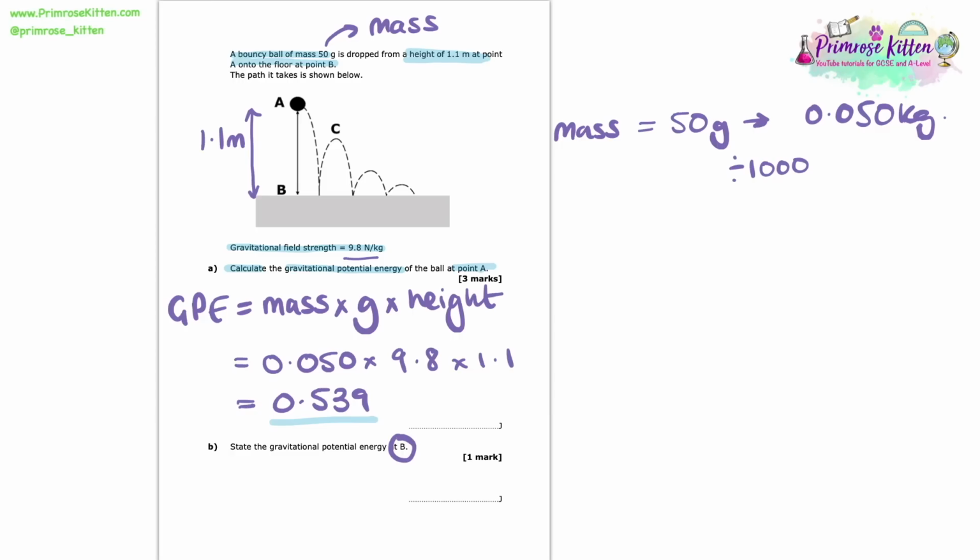In B, we're asked to state the gravitational potential energy at B. Now B is on the floor, so it has no height. Even the fact that this says state, not calculate, tells me that this is going to be a relatively straightforward answer. Because the height is 0, the gravitational potential energy is also 0. It doesn't have any. So all we need to do is write down 0. We have no need to calculate anything.